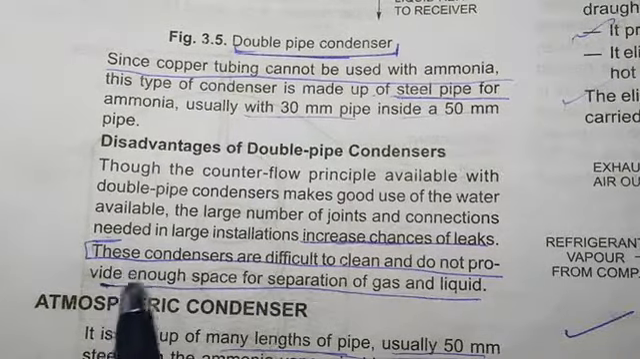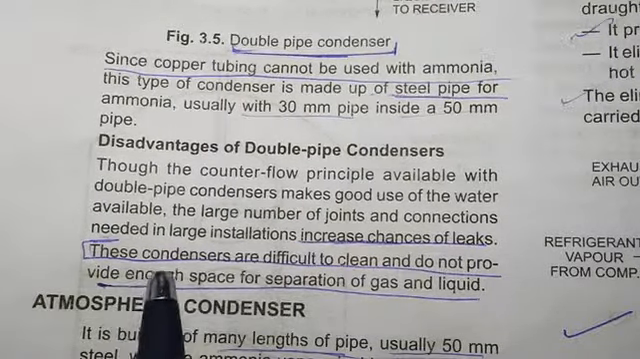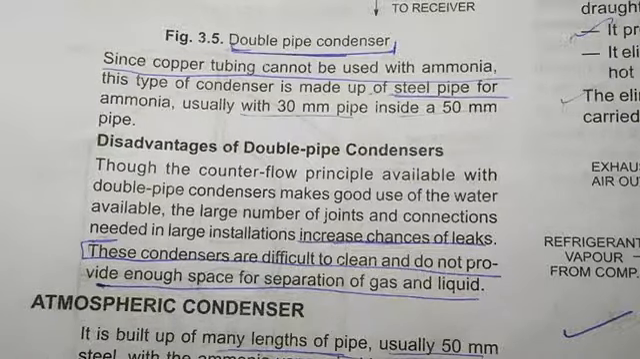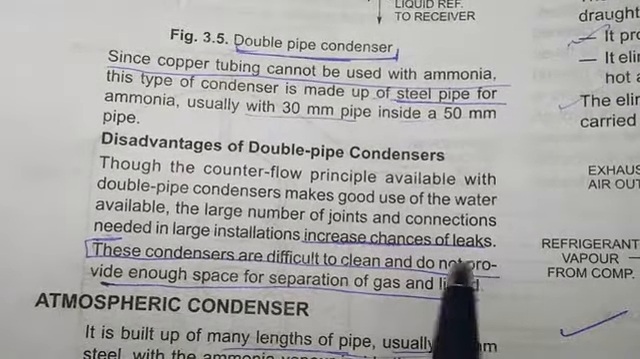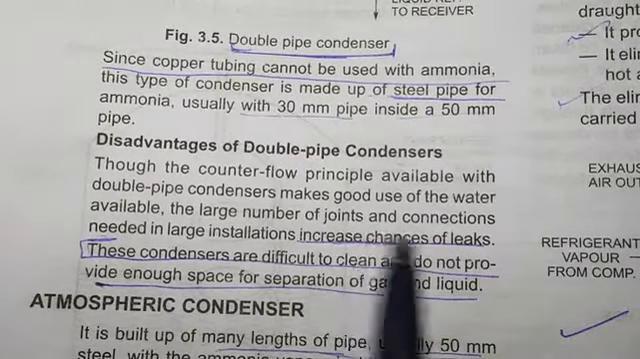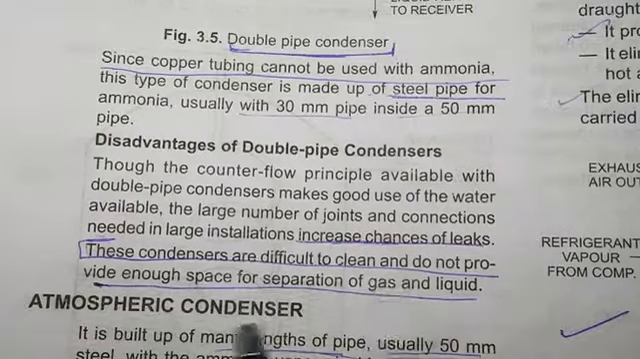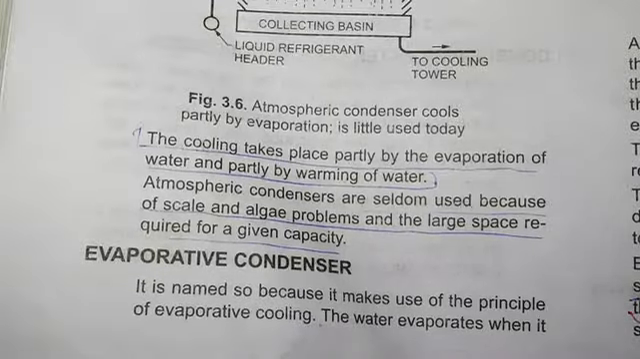Okay, this becomes tough for cleaning because one tube is inside another tube, and if there are chances of leakage, that is very harmful because we are using ammonia refrigerant, so that is an undesirable thing. So these are the disadvantages. Okay, and the last one is the evaporative condenser.